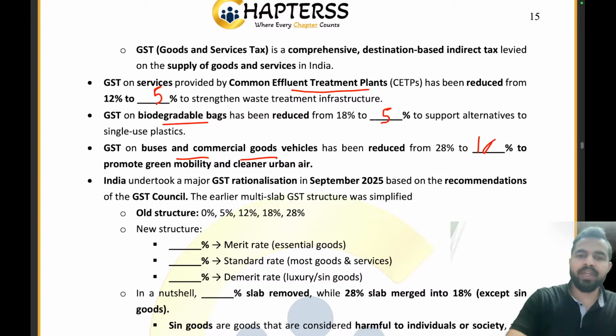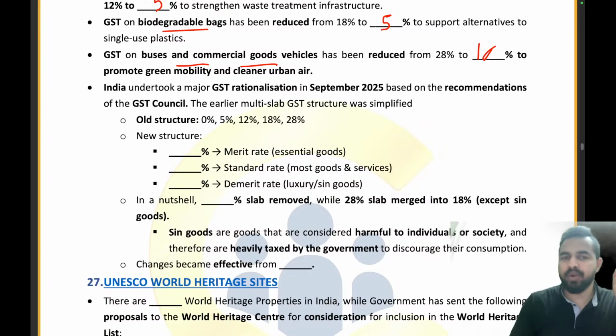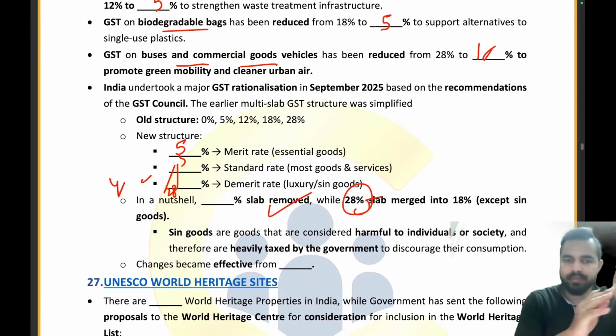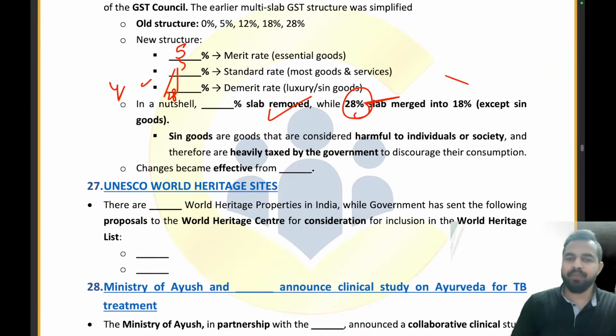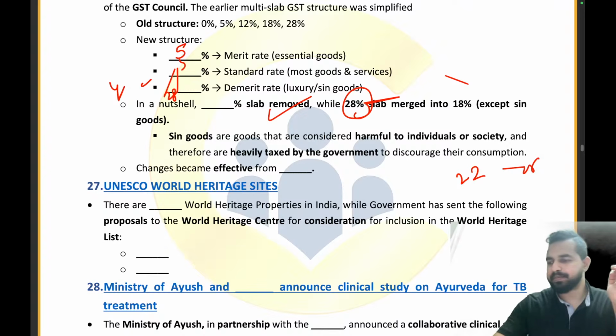Now when it comes to the GST rationalization, my dear friends, what are the new slabs? 5%, 18% and 28%. Is that it, the 28%? No, it is the 40%. So in a nutshell, 12% slab has been removed, 28% has been merged into the 18%. Now these changes came effective from which date? 22nd September 2025. That is the right answer.